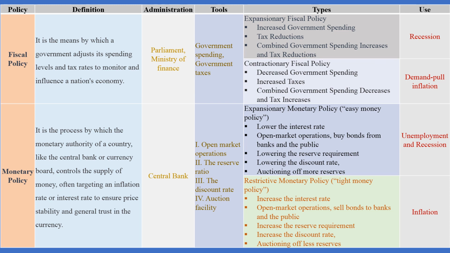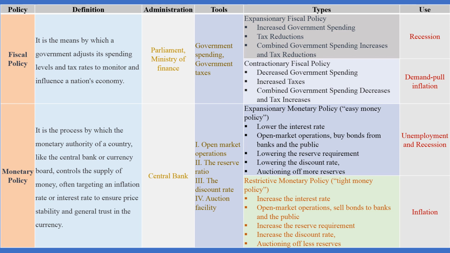How are fiscal and monetary policy controlled? Fiscal policy is implemented by the Parliament of a country or the Ministry of Finance of a country. On the other hand, monetary policy is run by the central bank.